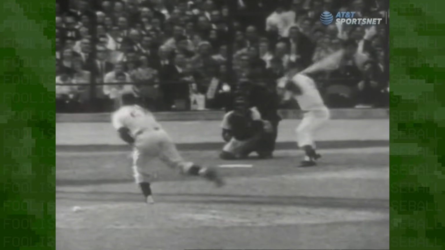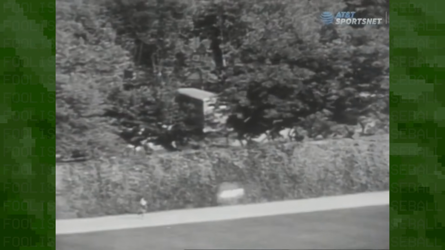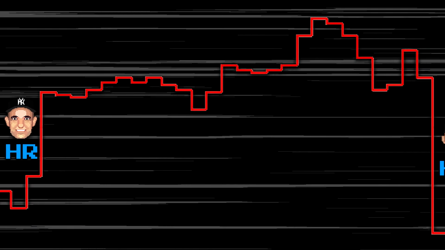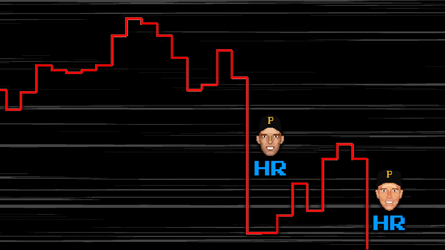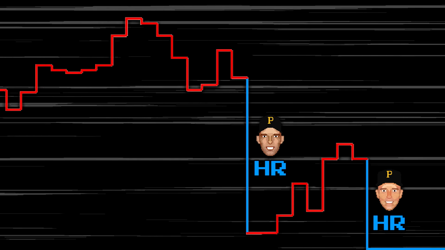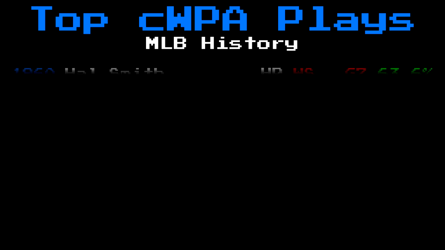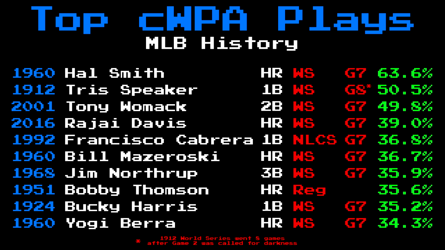You know what happened in the bottom of the 9th. Bill Mazeroski led off in a tie game and walked off the series for Pittsburgh. In doing so, he took the Pirates from a 63% win probability to 100%, making it the 6th most pivotal play by cWPA in MLB history, but also the 2nd most pivotal play of the game, trailing the home run by Hal Smith in the 8th inning.